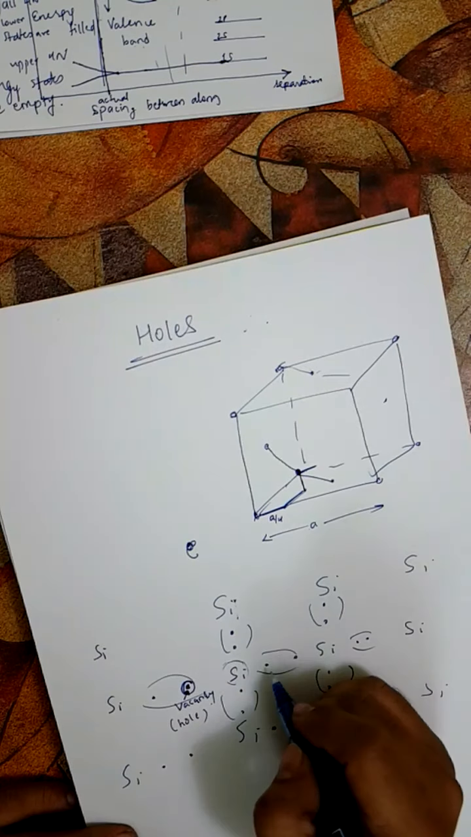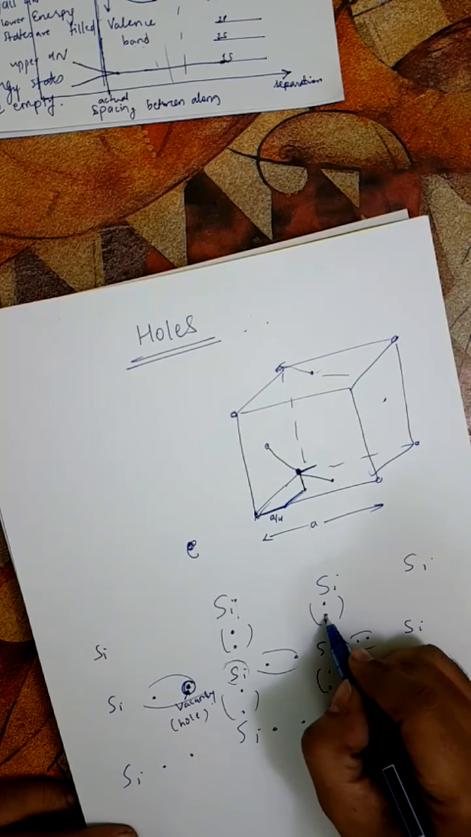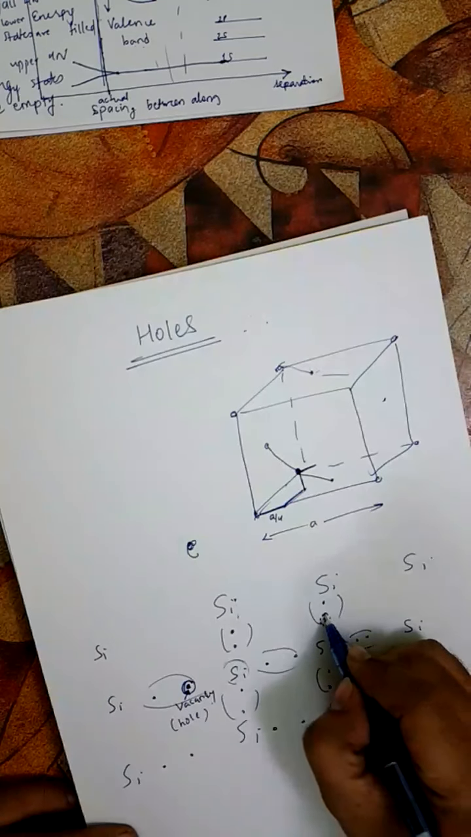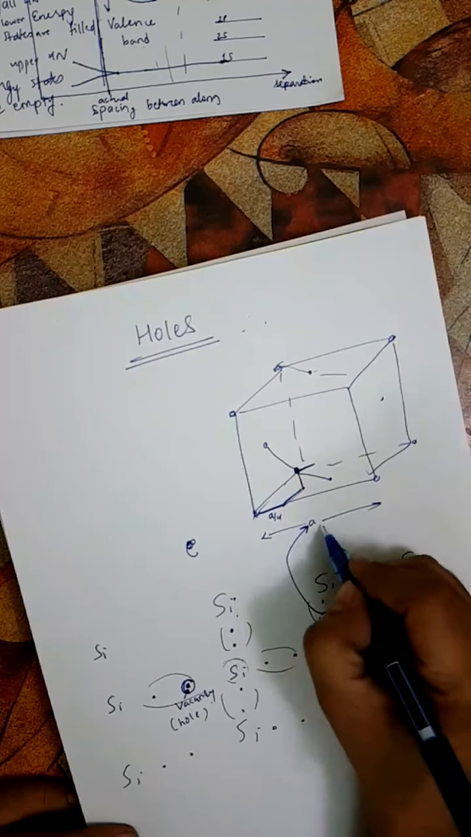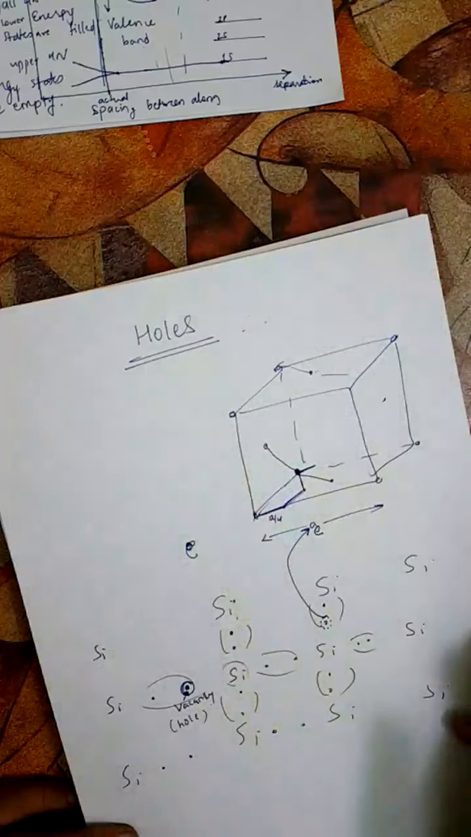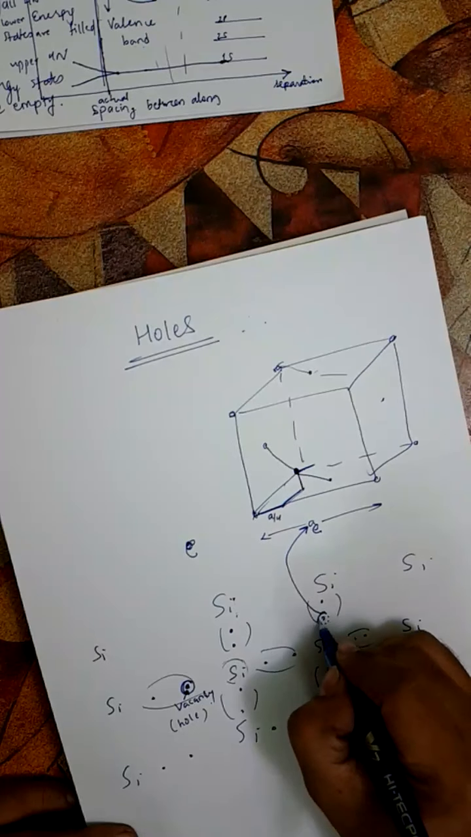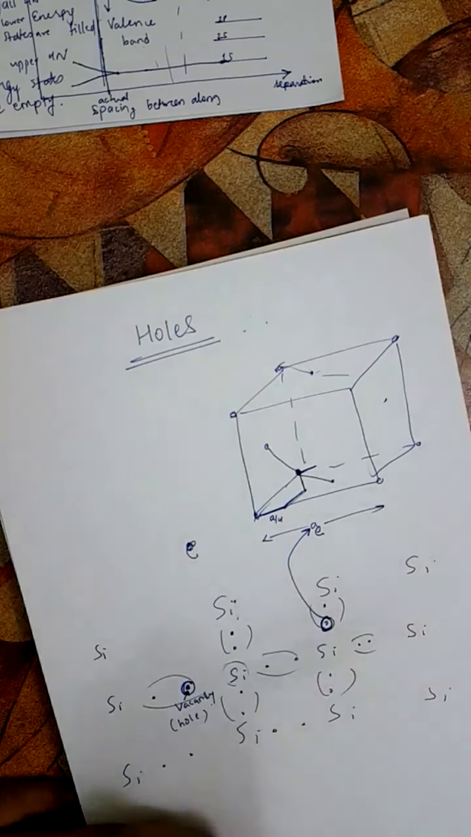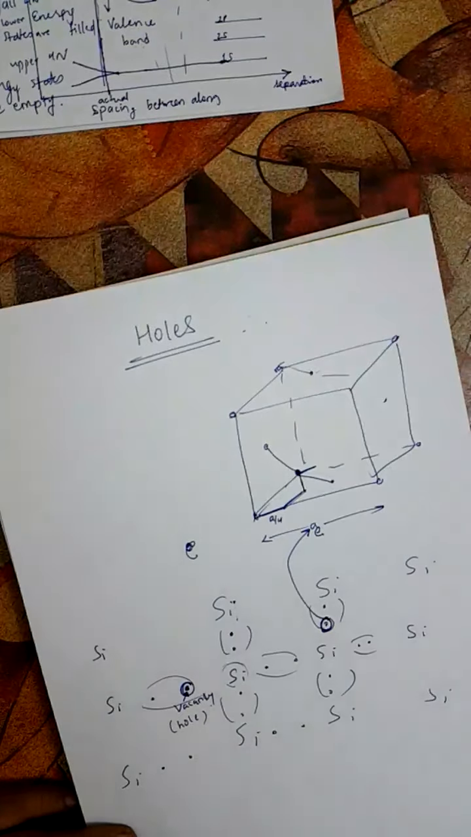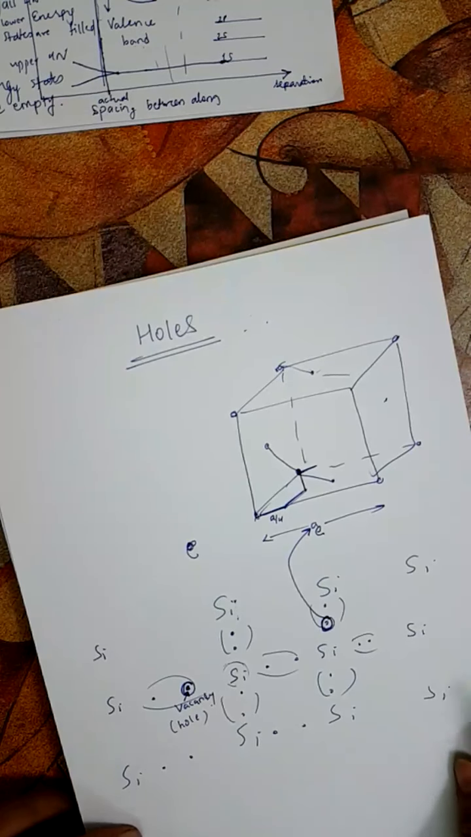And let's say there is one more electron, which is this electron. This electron has also left its place and now it has gone somewhere else and is roaming all around the crystal lattice, and again there is a hole created. Now what if we apply an electric field here?